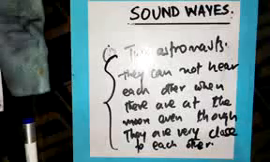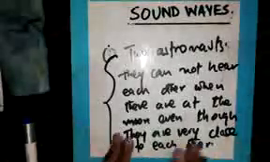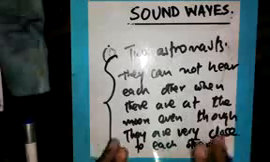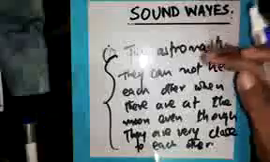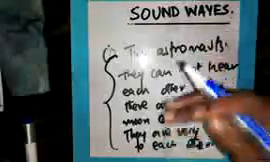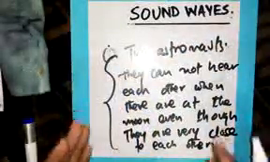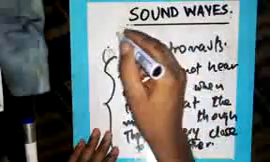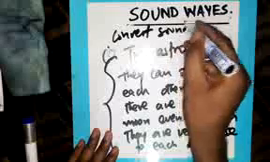Sound waves need a medium. On the moon, there is no atmosphere. There are no particles. The moon is a vacuum. Therefore, they cannot hear each other because sound waves do not transfer in a vacuum. Sound waves need a medium. But if they want to hear each other, they need to convert sound waves to